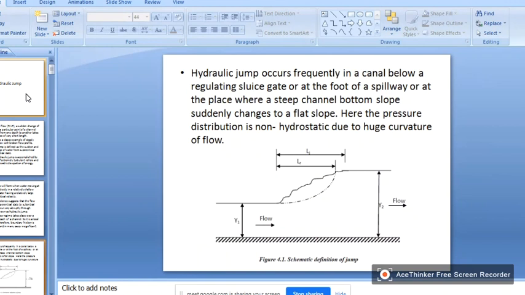So this is a graphical representation of a hydraulic jump. See, y1 is the pre-jump depth and y2 is the post-jump depth. Before the jump occurs, the depth of water is y1. After the jump occurs, the depth of water is y2, and Lj is the length of the jump. Hydraulic jump occurs frequently in a canal below a regulating sluice gate, at the foot of a spillway, or at the place where a steep channel bottom slope suddenly changes to a flat slope. Here the pressure distribution is non-hydrostatic due to the huge curvature of flow.